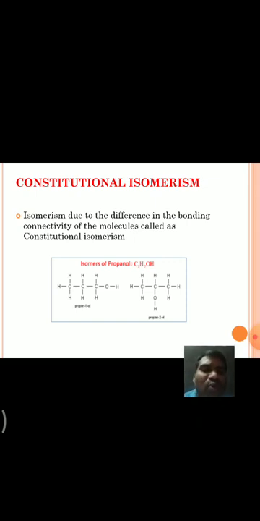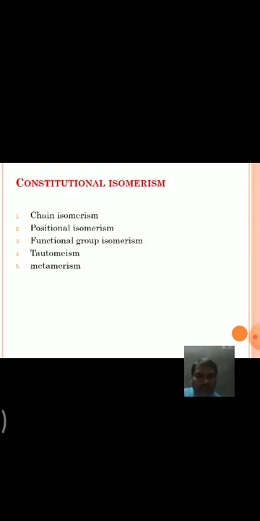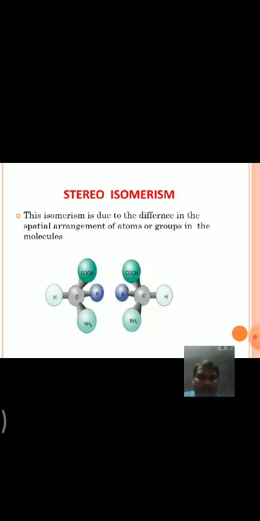In the first, the OH group is connected to the first carbon, and in the second, the hydroxy group is connected to the second carbon. Constitutional isomerism is classified into chain, positional, functional group, tautomerism, metamerism, and ring chain isomerism.